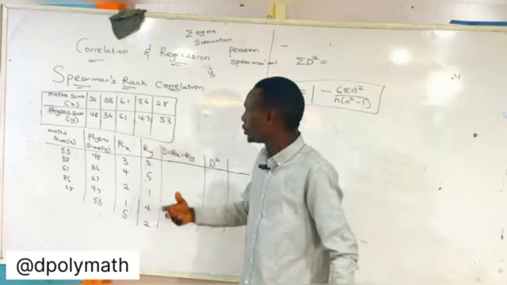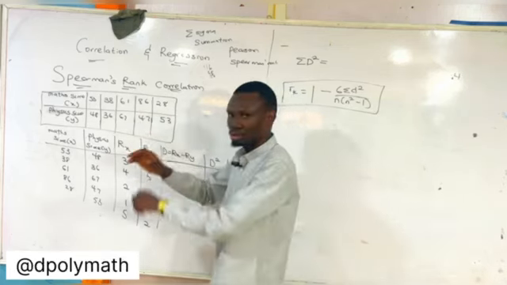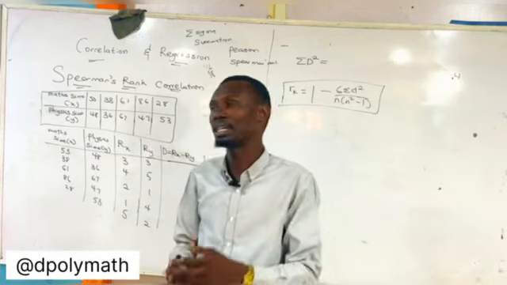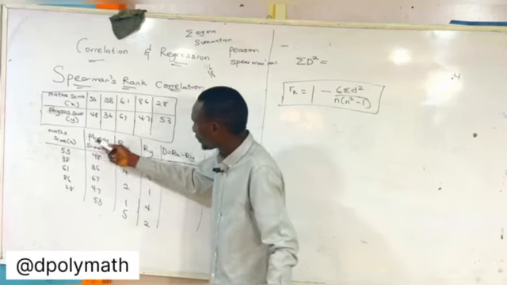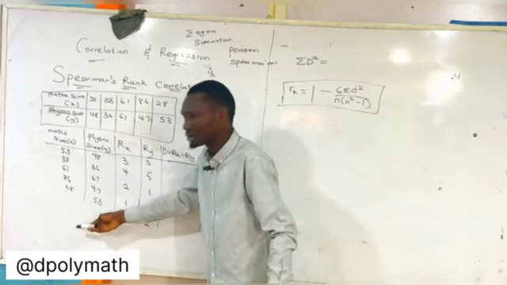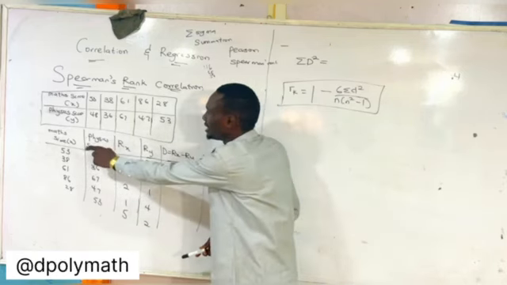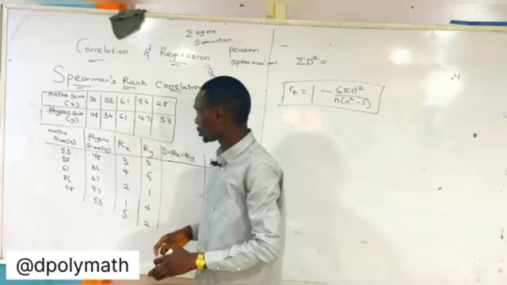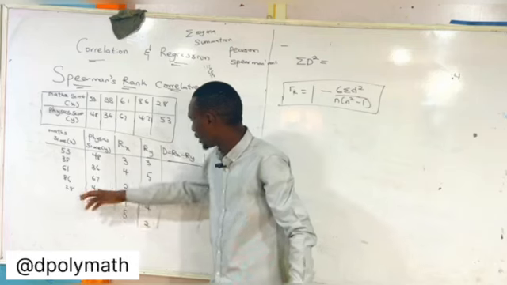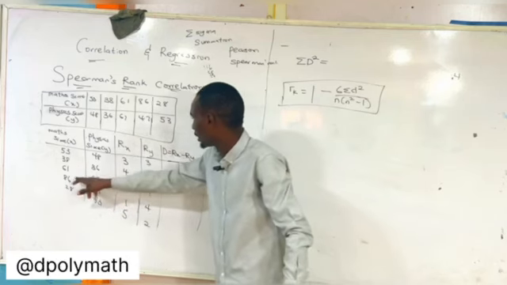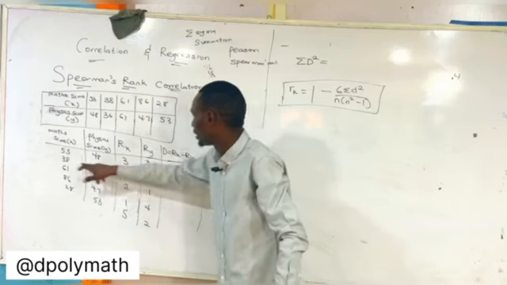Now to solve correlation using the Spearman method, you can't just go straight like that. There's something you need to do, and what's that? You need to rank them first of all. So my math score, I call it x, and my physics score, I call it y. Now using the tabular form in columns, I write them out. Now my Rx is the ranking of the mathematics score. So I rank them in order from the highest to the lowest value. So the highest value is 86, so 1, then followed by 61, that's 2, then 53, 3, then 38, 4, and 28, 5.